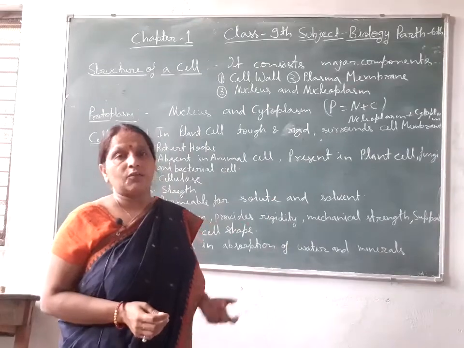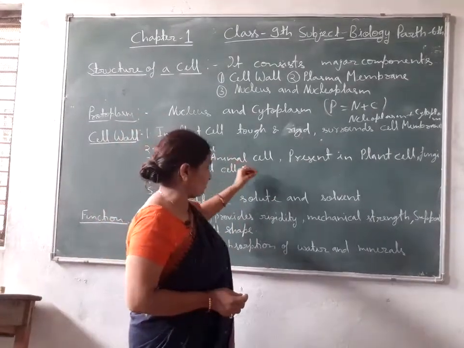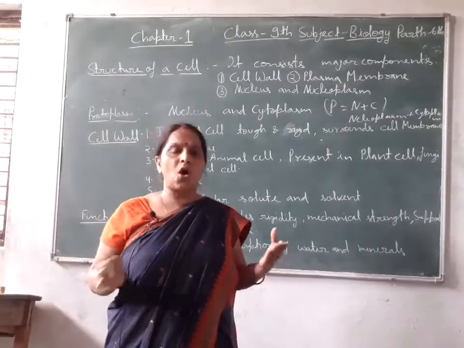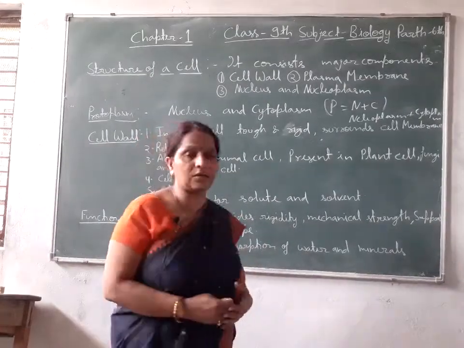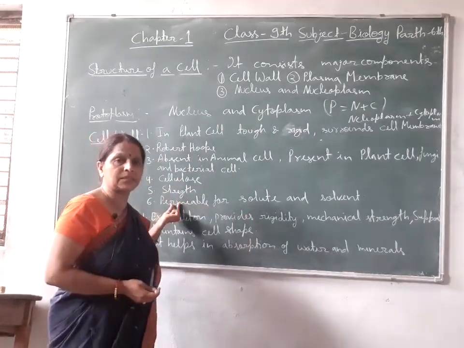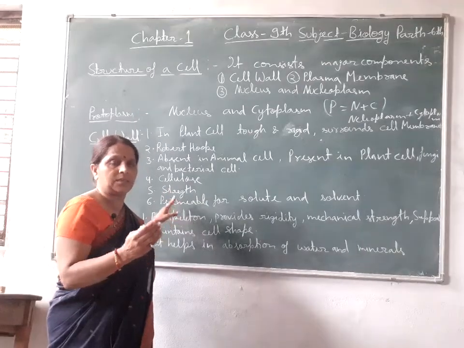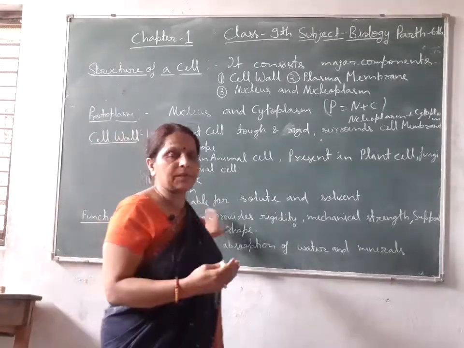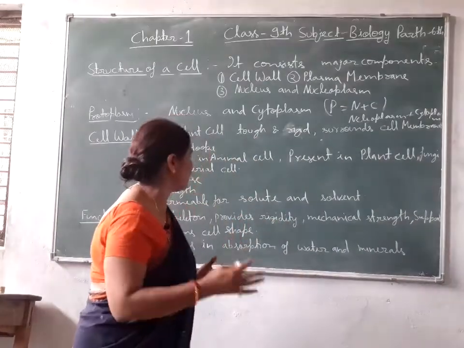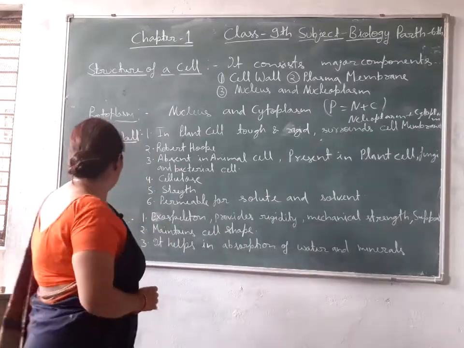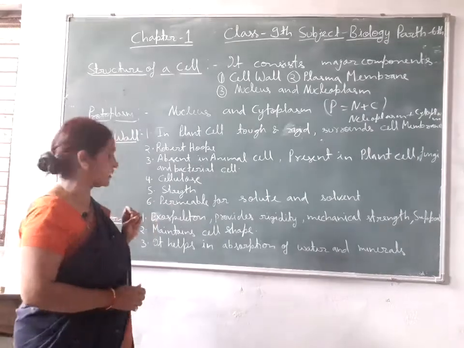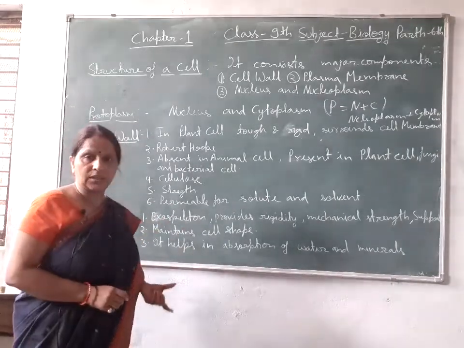This cell wall which is present in the plant cell is permeable. Permeable means it can pass all solvent molecules and solute molecules through it. So it is called permeable. Permeable means such an organism or membrane which allows any solute molecules or solvent molecules to cross through it. After this, functions of cell wall. First function is exoskeleton.